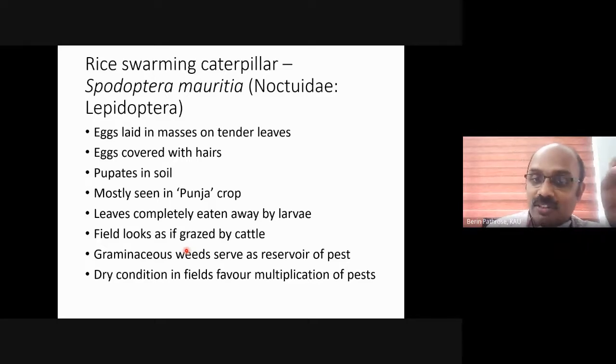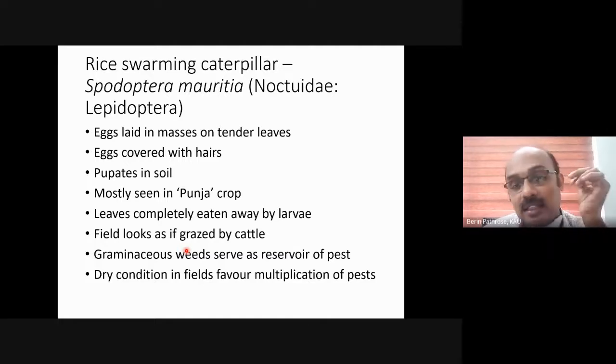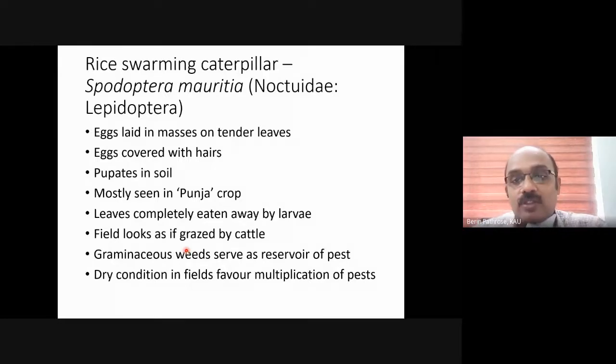So this is a pest which prefers dry conditions in the field. And as I told you, it lays eggs in the gramineous weeds, and they act as a reservoir of this pest. So this is with respect to Spodoptera mauritia.